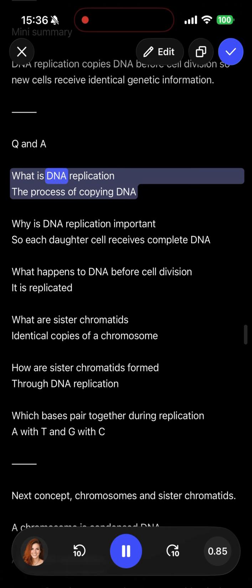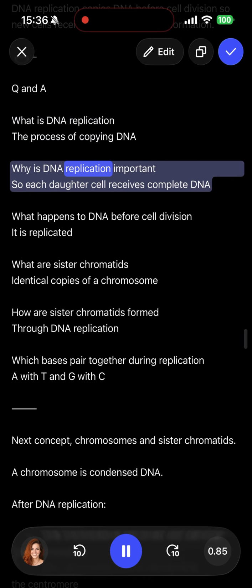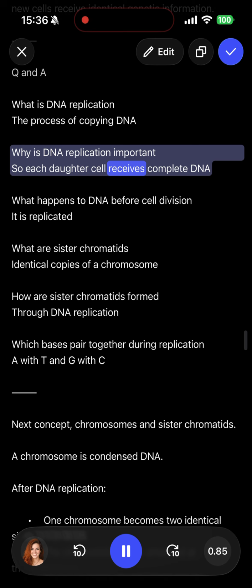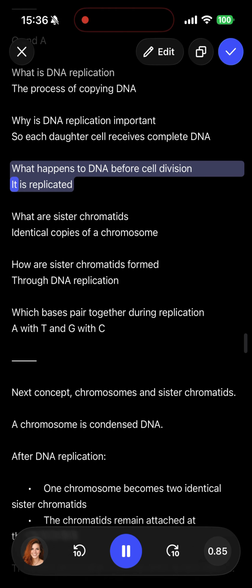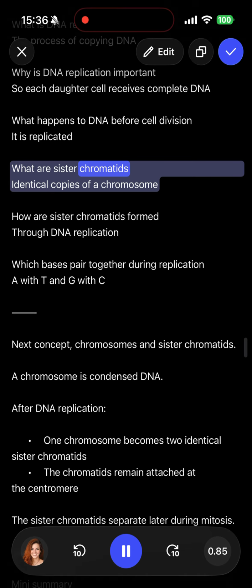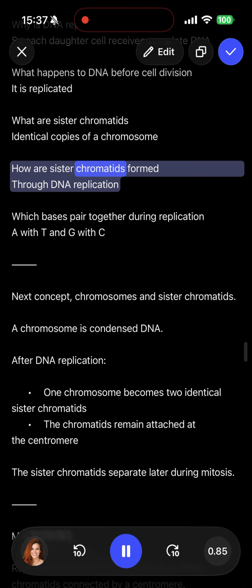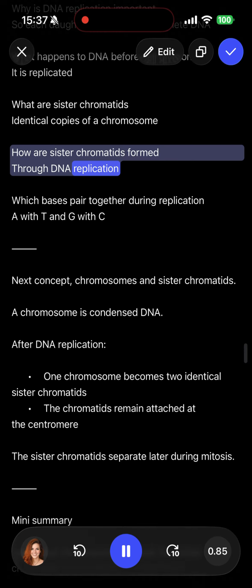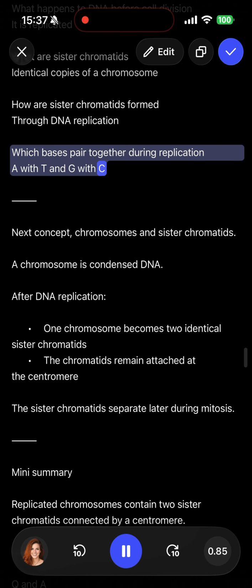Q&A. What is DNA replication? The process of copying DNA. Why is DNA replication important? So each daughter cell receives complete DNA. What happens to DNA before cell division? It is replicated. What are sister chromatids? Identical copies of a chromosome. How are sister chromatids formed? Through DNA replication. Which bases pair together during replication? A with T and G with C.